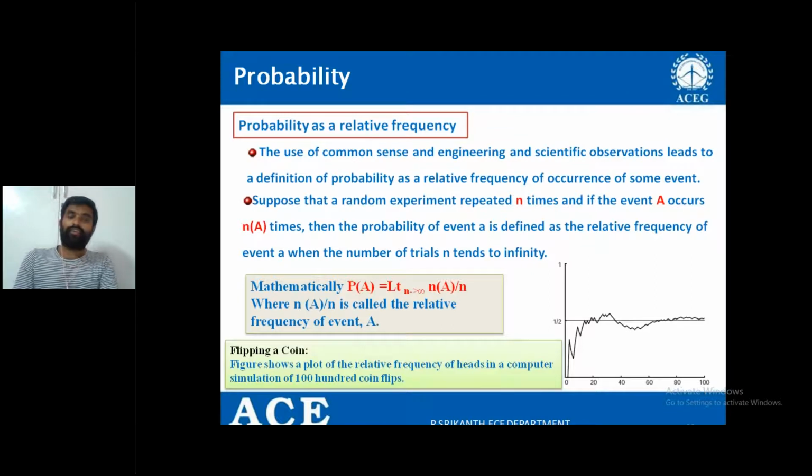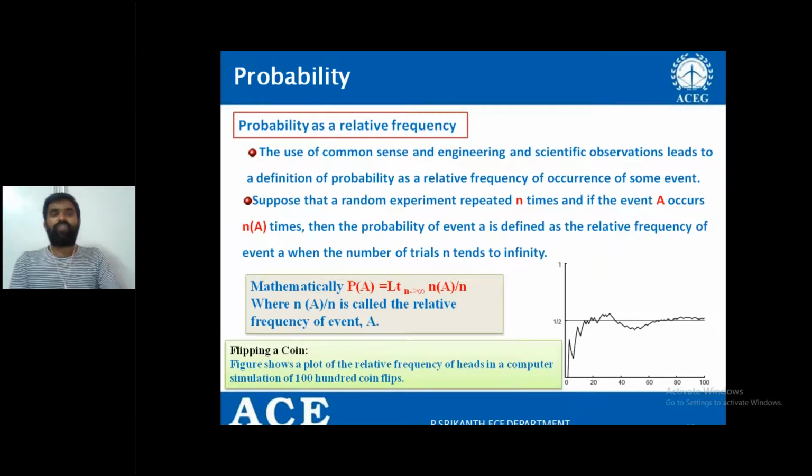So like that, I decide the probability by taking more trials. I may take an almost infinite number of trials to decide the probability of any particular event. That is called defining the probability as a relative frequency.